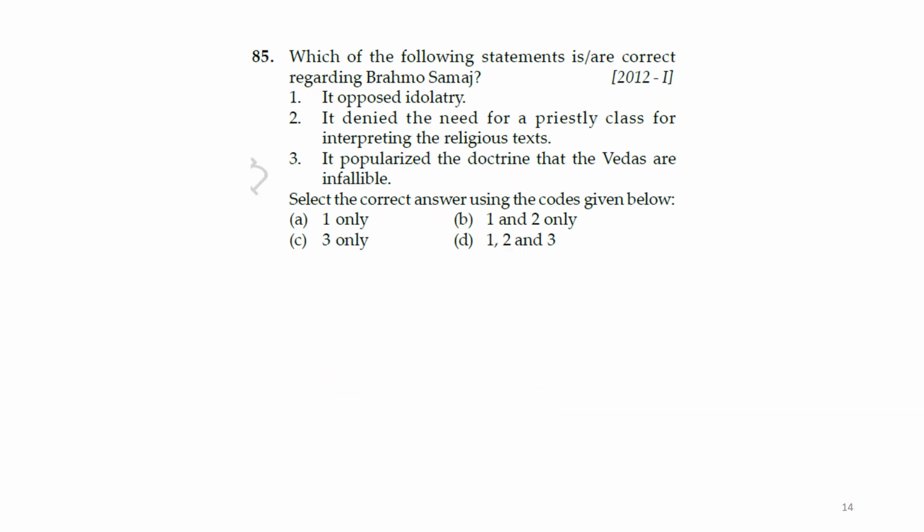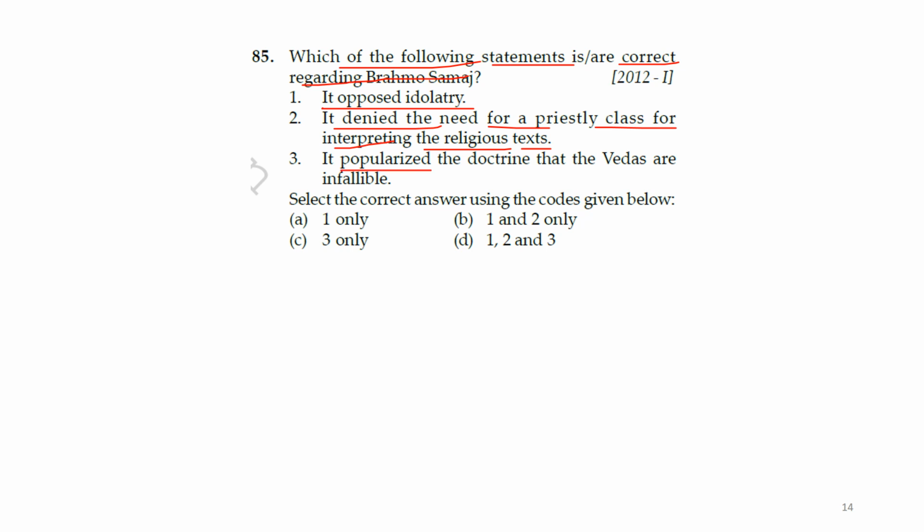Next question. Which of the following statements is correct regarding Brahmo Samaj? They're asking about the correct statement. Its ideology denied the need for the priestly class for interpreting the religious texts.